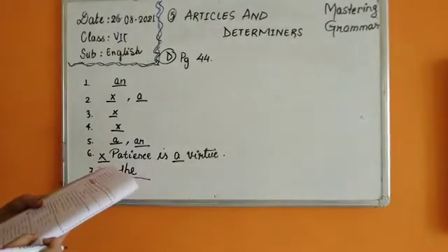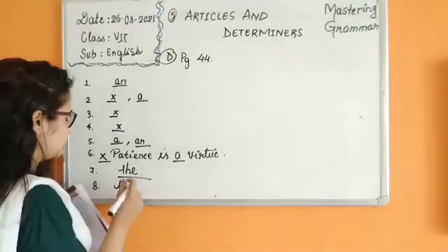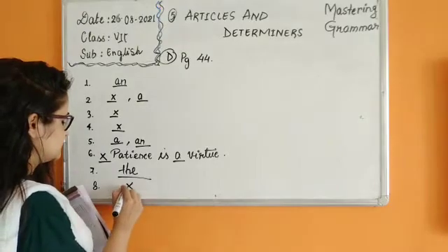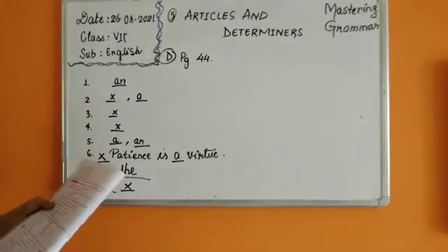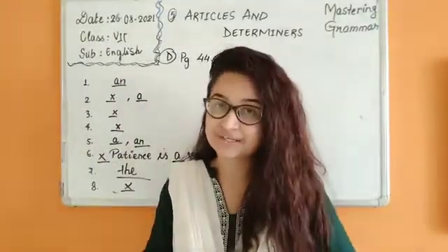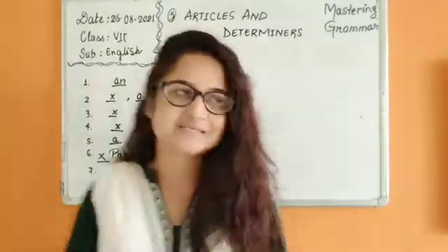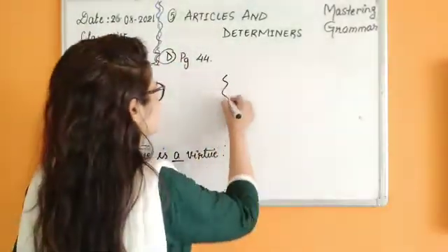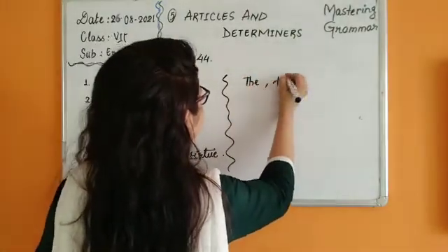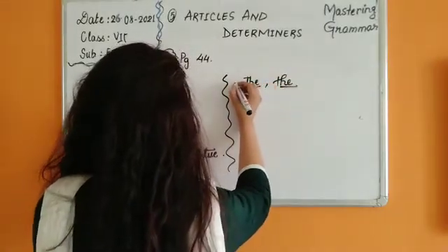Number 8. I invited him. Now we are going to talk about I invited him for dinner. You can just omit this. We can prefer not to use it. So also you could have used the: I invited him for the dinner, because we can talk about a specific dinner as well. Dash sun rises in the east. So we are particularly talking about a specific thing. So the and the, because for direction also we use the, and for particular things also we can use the.